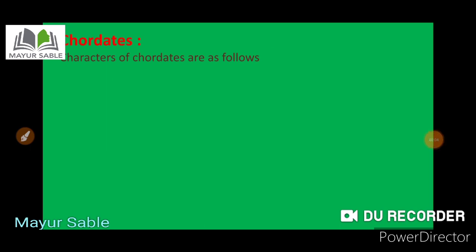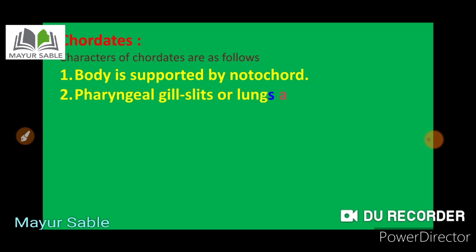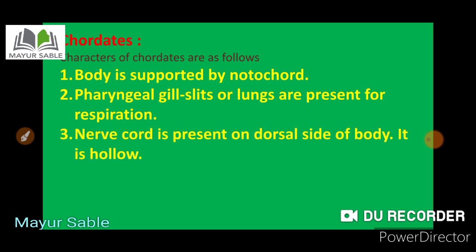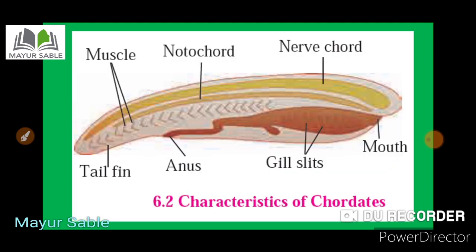Now we are going to study the chordates. Remember, there are some important characteristics of chordates which are as follows. The first is that the body is supported by the notochord. Second, the pharyngeal gill slits or the lungs are present for respiration. And the third important point is that the nerve cord is present on the dorsal side of the body and it is hollow. Then the next point is that the heart is present on the ventral side only. So remember, those were some important characteristics of the chordates.